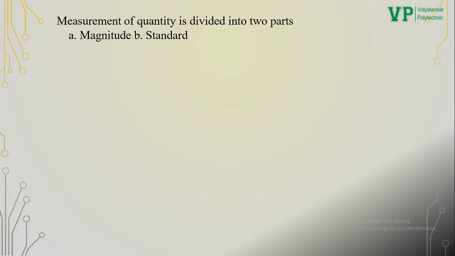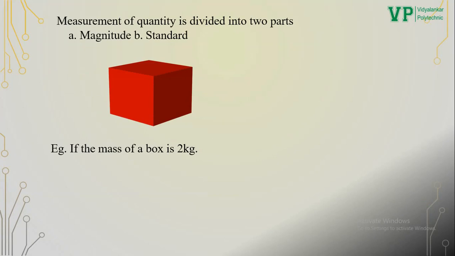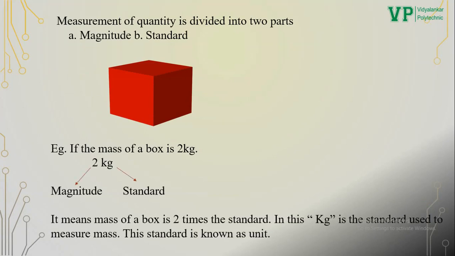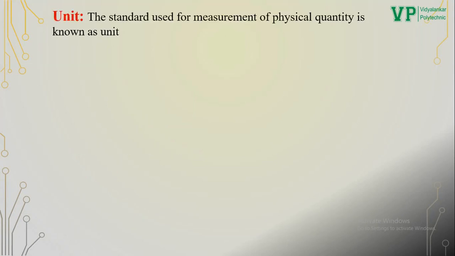Basically, measurement of a quantity is divided into two parts, magnitude and standard. Suppose the mass of a box is 2 kg. Now in this case, 2 represents magnitude and kg represents standard. It means mass of a box is 2 times the standard. In this, kg is the standard used to measure mass. This standard is known as unit. In short, the standard used for measurement of a physical quantity is known as unit.